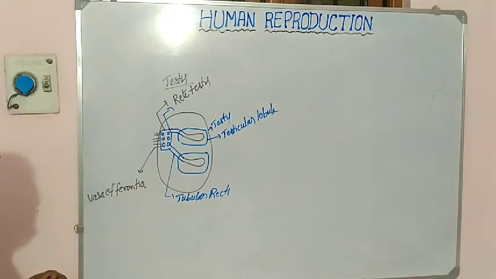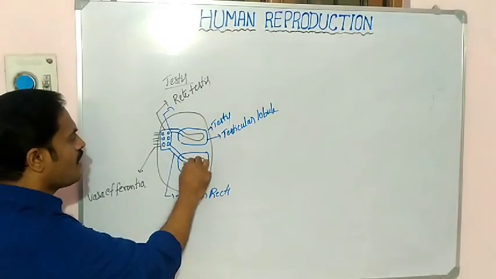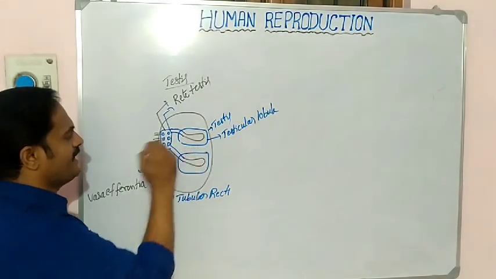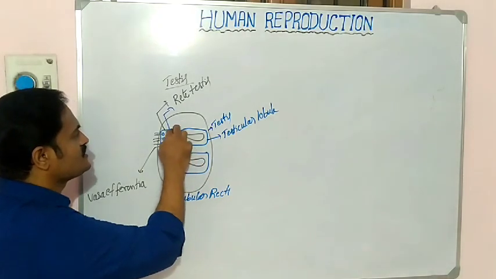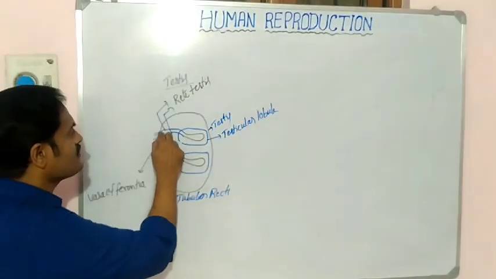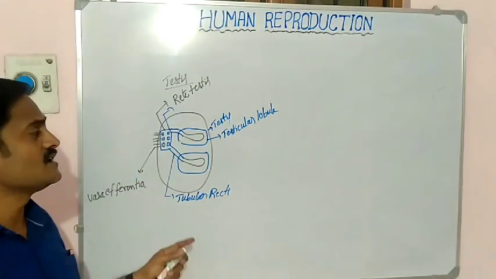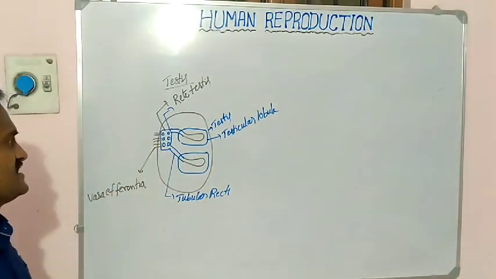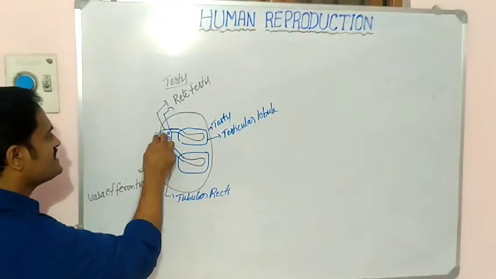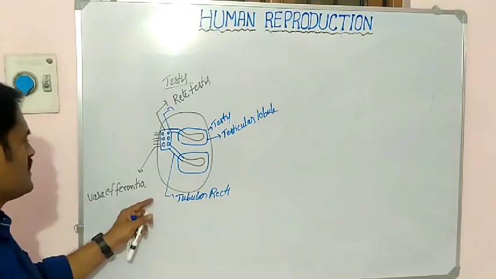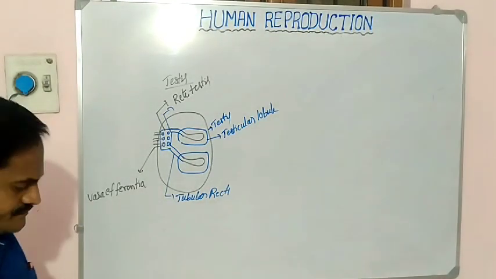Okay, see here, each seminiferous tubule forms one tube. All these tubes are called tubular recti. The tubular recti are joined to each other and form a network-like arrangement. This network-like arrangement is called rete testis. Each rete testis forms one tube. All these tubes together are called vasa efferentia.